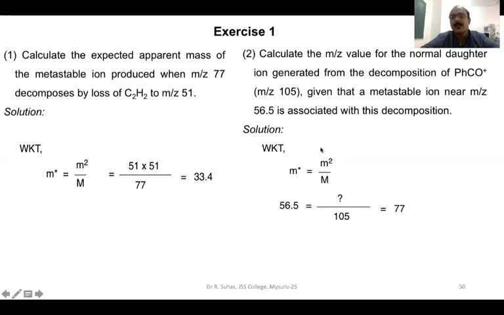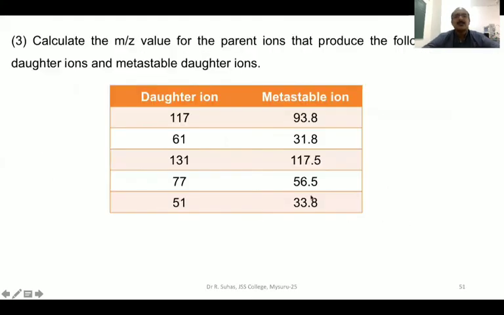Sometimes these two will be given and this will be asked, sometimes these two given and this will be asked. So you have to be very careful when a question is given like this. So 77 is the mass of the daughter ion, which has an integral value, and the metastable appears at a non-integral value.